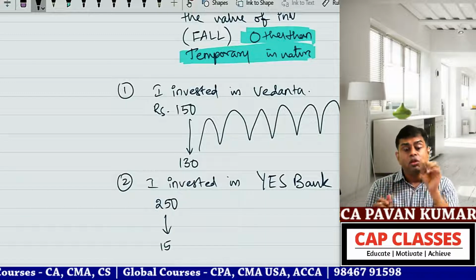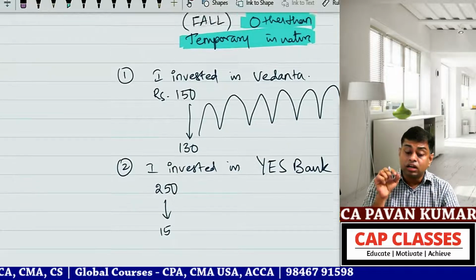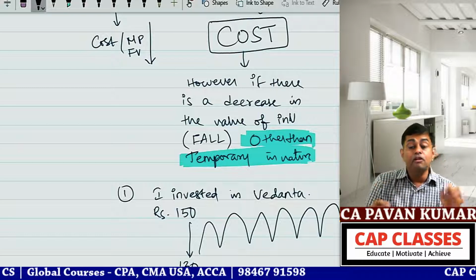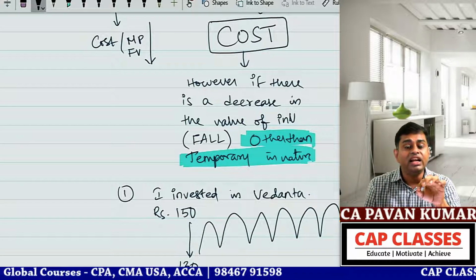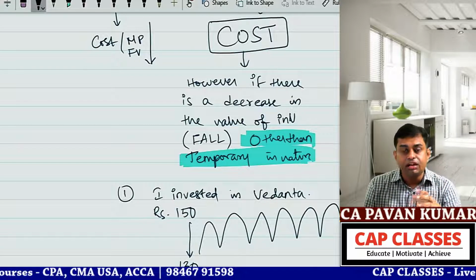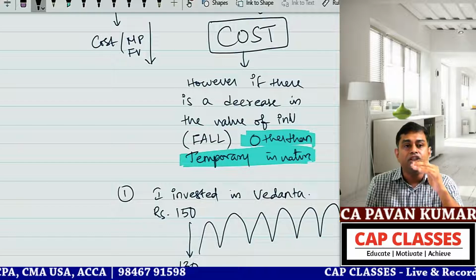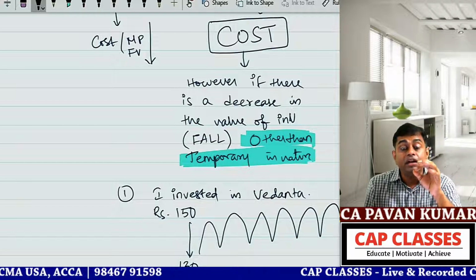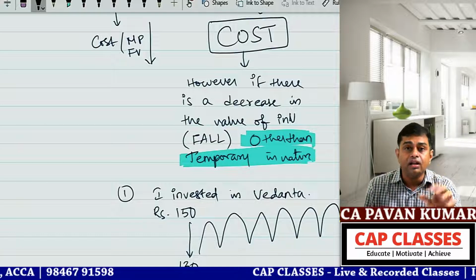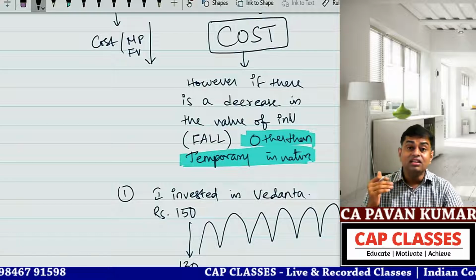Jet Airways. So in this kind of situation, what do I have to do? I cannot carry it at cost because there is a fall which is not temporary in nature. Here what we say is the depreciation is nothing but the fall. The depreciation in the value of the investment should be provided for, and this amount should be recognized as a loss in P&L. You understand? This is long-term investment.